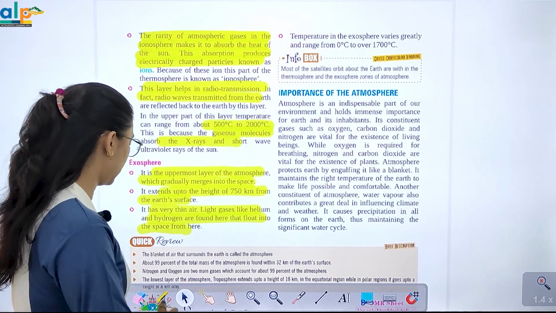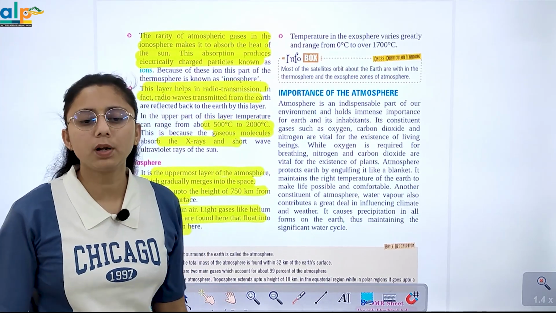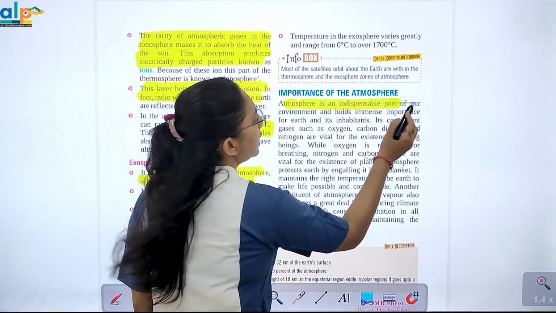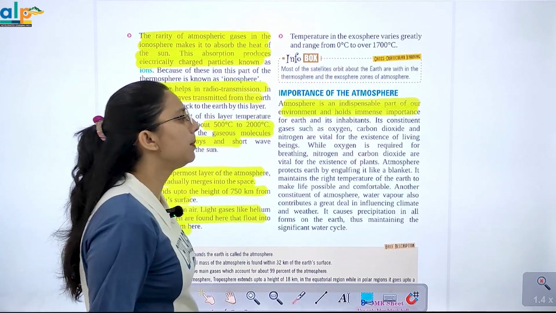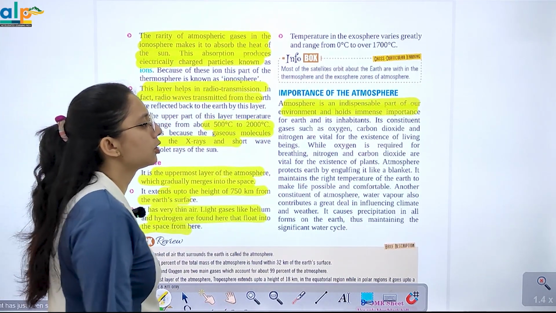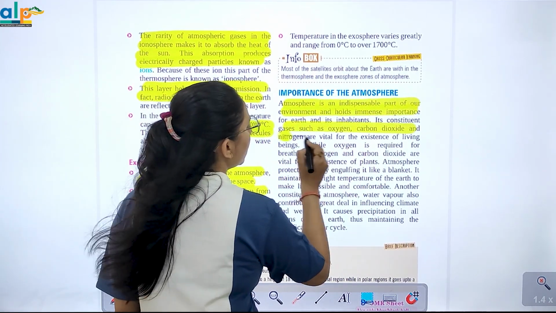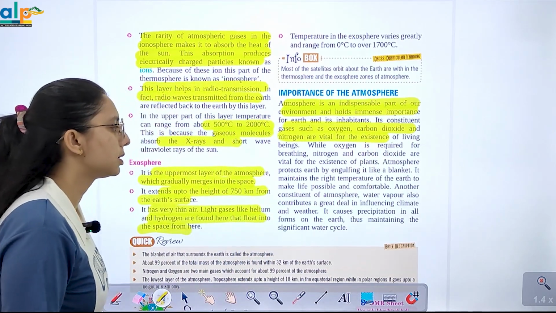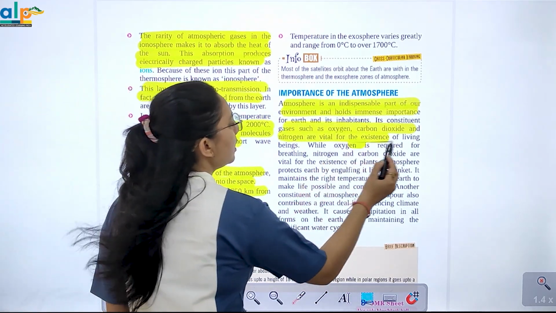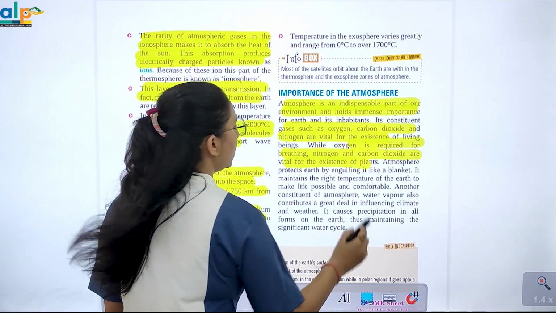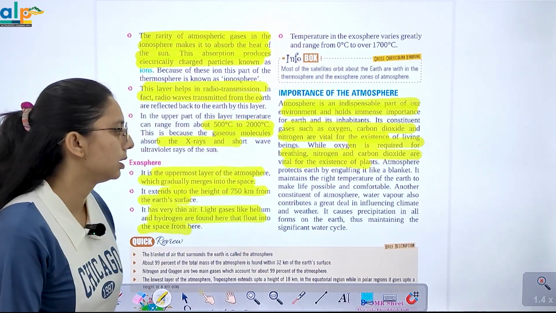Importance क्या है अब atmosphere? If we talk about importance, the atmosphere is an indispensable part of the environment. और ये immense importance है इसकी. Its constituent gases such as oxygen, carbon dioxide, nitrogen are vital for existence. While oxygen is required for breathing, nitrogen and carbon dioxide are vital for existence of plants.